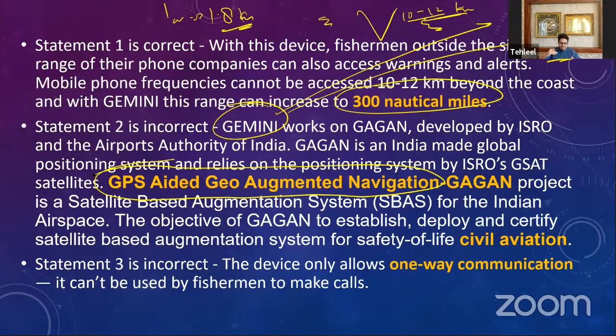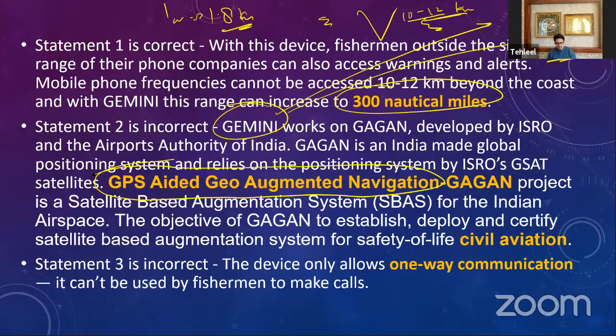You have to help these airplanes, where they are flying and where they should go, where they should turn, and if the turn is wrong, how they should correct their path. For the safety of civil aviation, you have developed this Gagan. It's a satellite-based augmentation system. Now, this Gemini uses the Gagan. It works on the Gagan. It does not work on IRNSS, that is NAVIC.